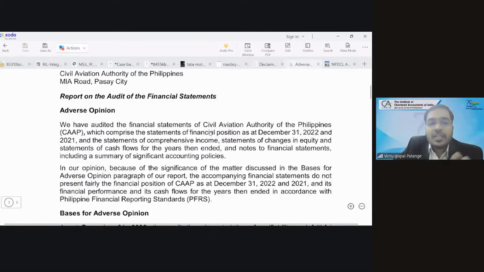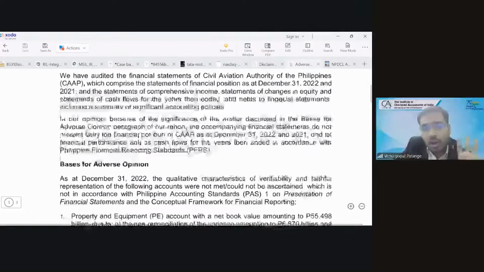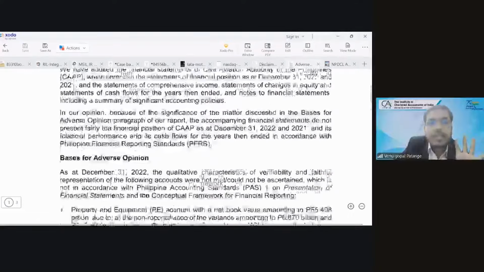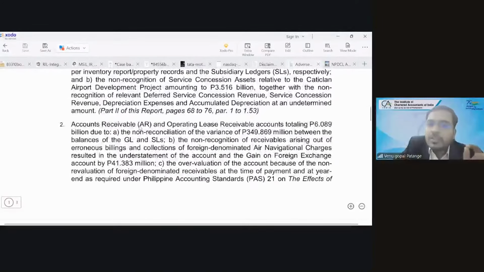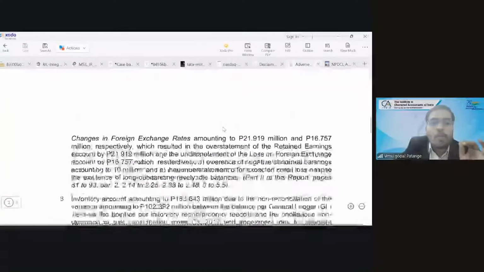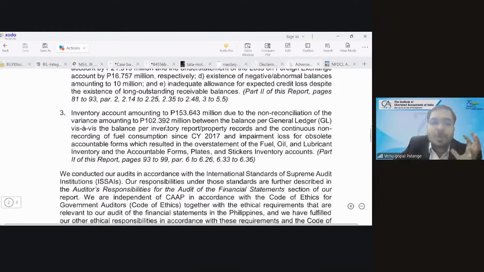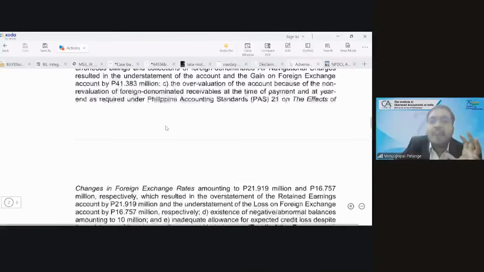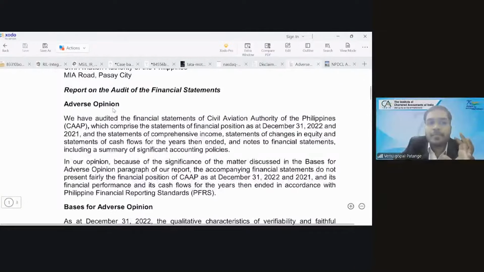So adverse, why are they giving adverse? They have got the evidence, all the evidence. Now basis for adverse. PP, there is a problem. Accounts receivable, there is a problem. Receivables, there is a problem. Inventory account, there is a problem. So multiple line items, there is a problem. Hence, they gave adverse opinion. Is that clear?